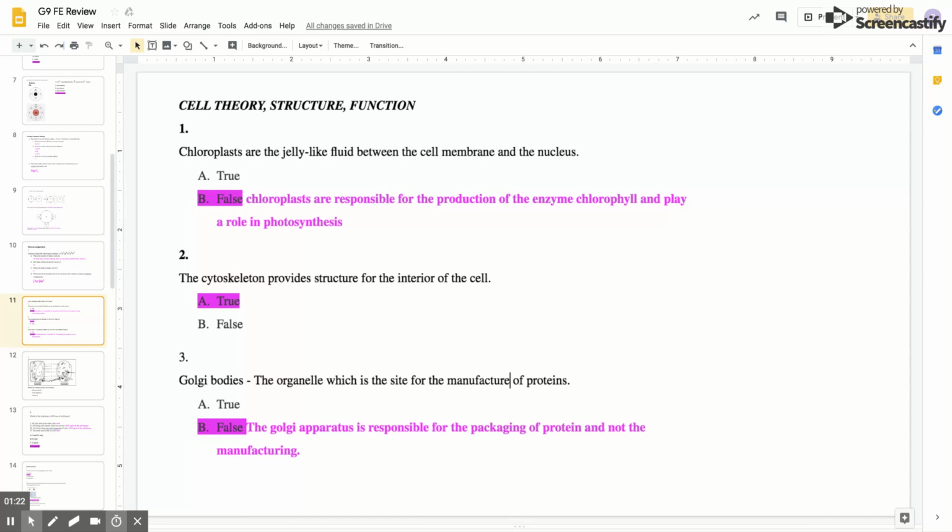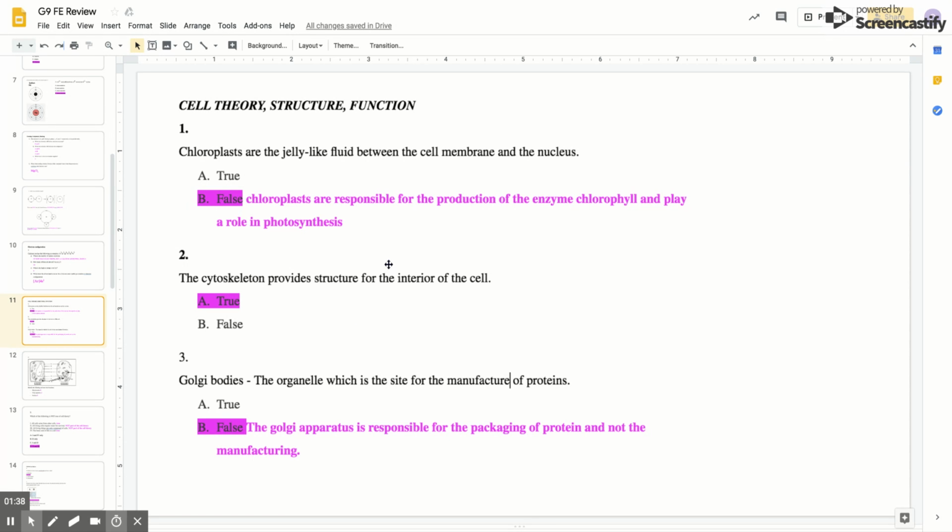Any skeletal feature for any living organism provides structural support for that organism. Now, number three, Golgi bodies or Golgi apparatus. They are organelles and they are the site for manufacture of proteins.